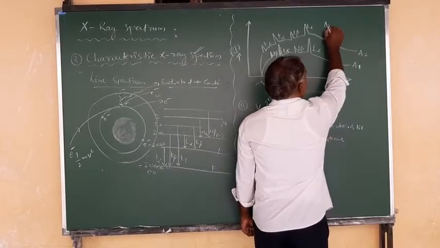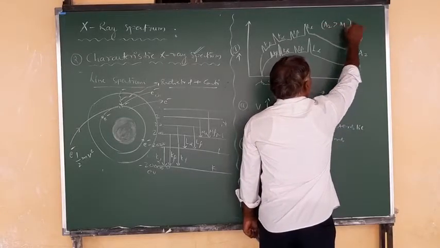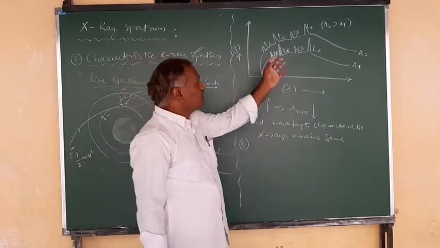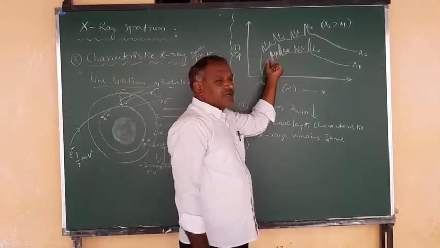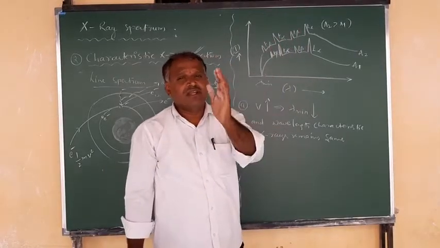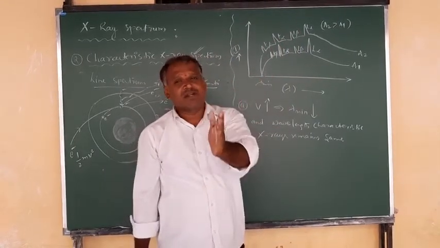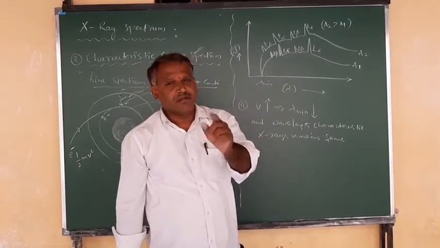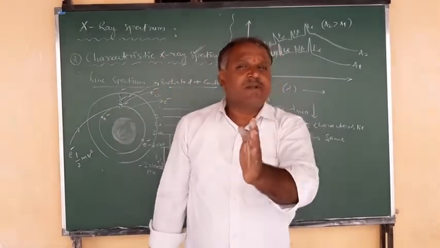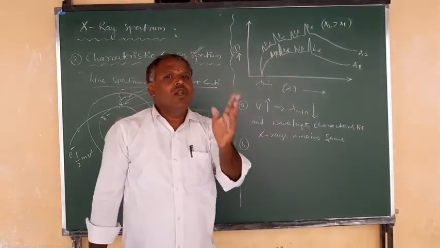When we increase the mass number, A2 greater than A1, what can be observed in the characteristic X-ray spectrum? Again you are getting L alpha, L beta, K alpha, K beta, but they appear at lower wavelengths. There is a shift in the peaks or line spectrum. When you increase the mass number, the line spectrum is obtained at lower wavelengths.